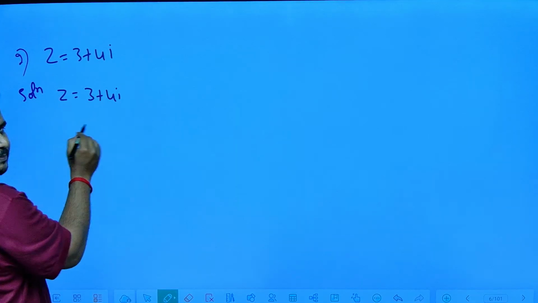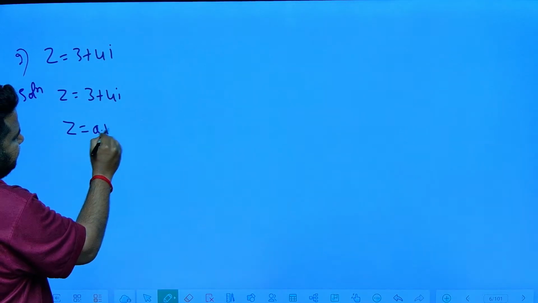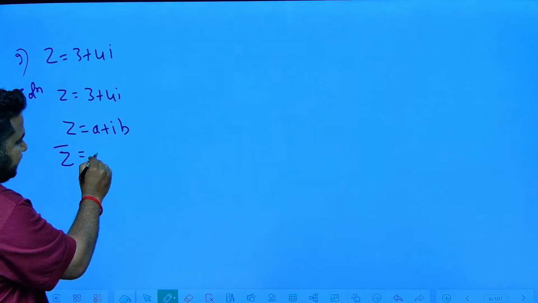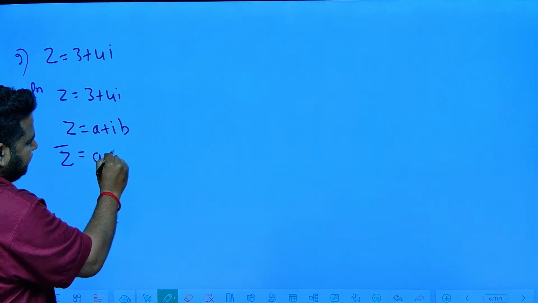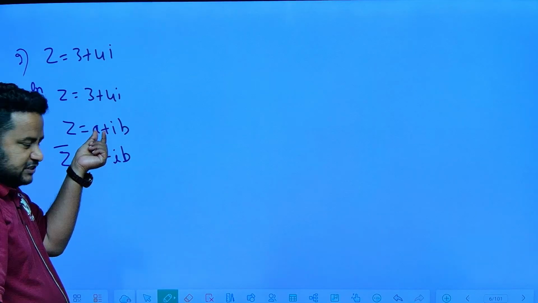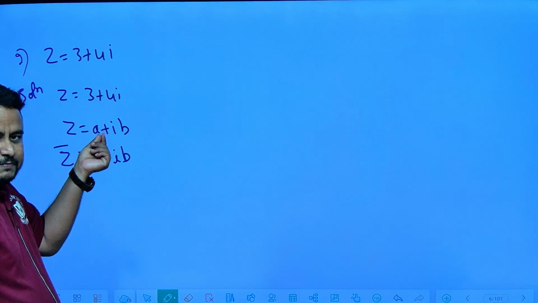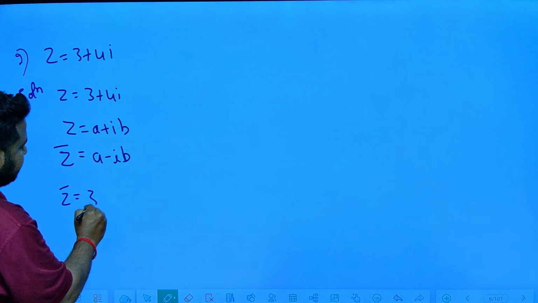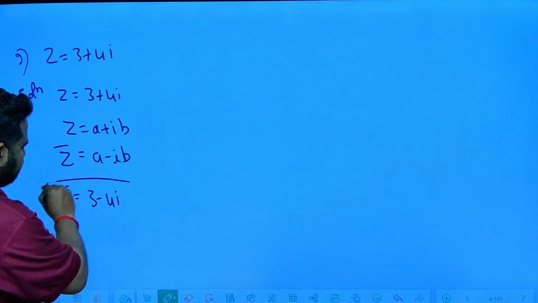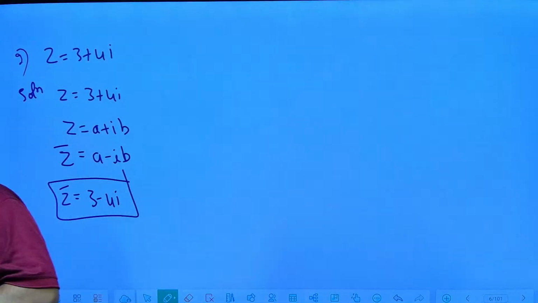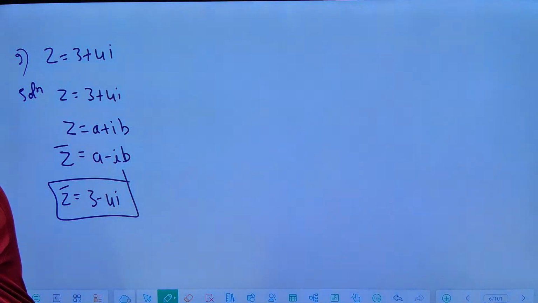Suppose any complex number z equal to a plus ib is given, its conjugate z bar will become a minus ib. That means whatever the sign in front of the imaginary part, if it is plus, it will become minus. If it is minus, it will become plus. Here z bar will become 3 minus 4i. This is the conjugate of the given complex number, friends.